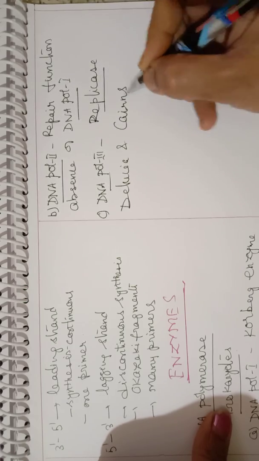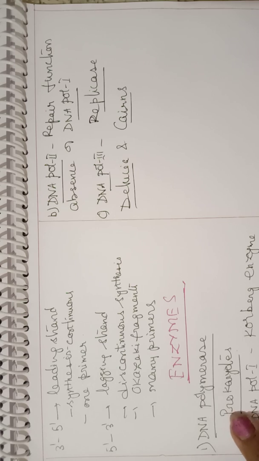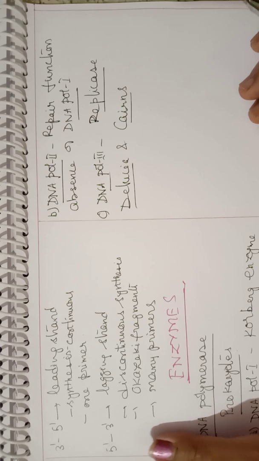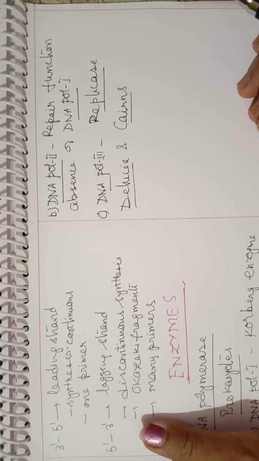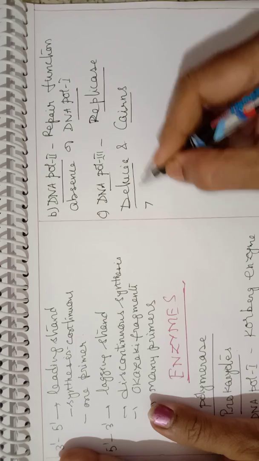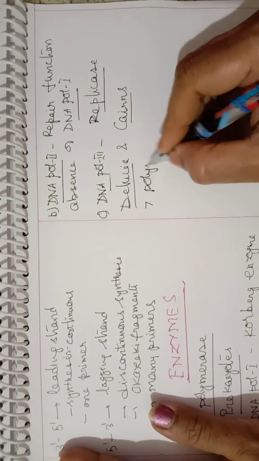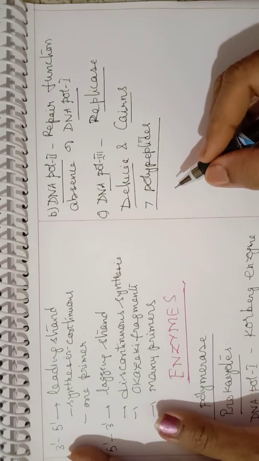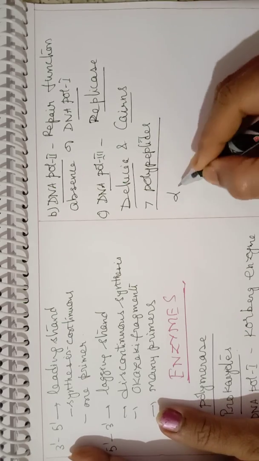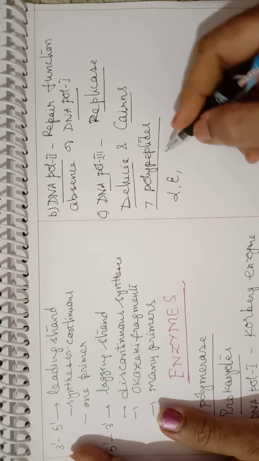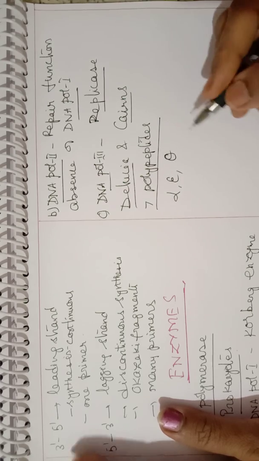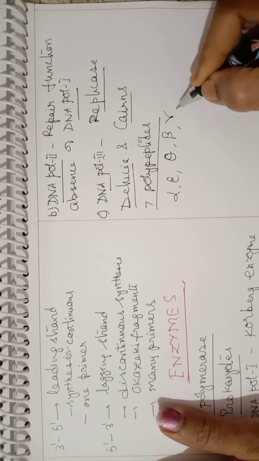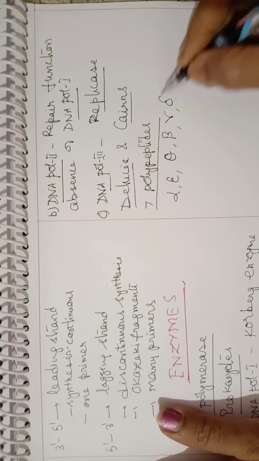It is called the replication enzyme because it is actually involved in replication. This enzyme is made up of 7 polypeptides, designated by Greek letters: alpha, epsilon, theta, and then beta, gamma, delta and gamma 2.